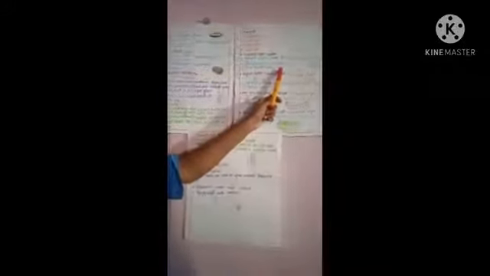Next examples are MacConkey agar, CLED agar, TCBS agar, XLD agar. First one is MacConkey agar medium. It distinguishes between lactose fermenters and non-lactose fermenters. Lactose fermenters form pink colonies, non-lactose fermenters form colorless colonies. See, we can identify easily.